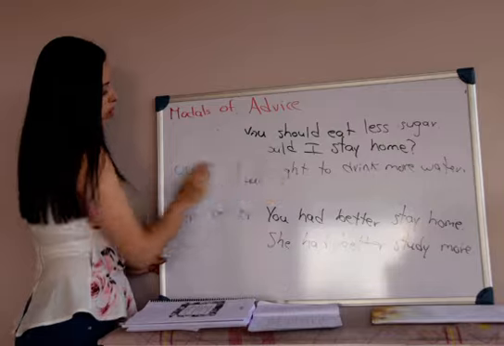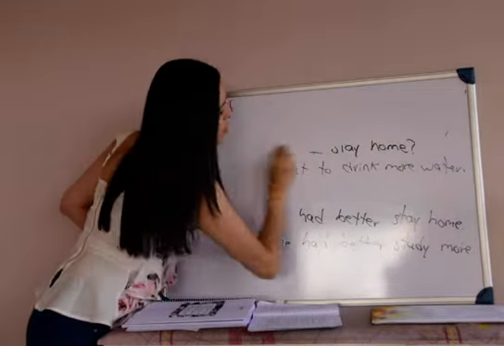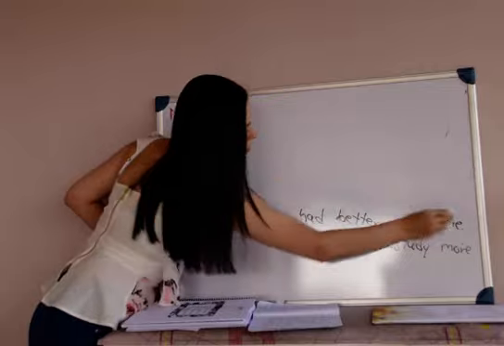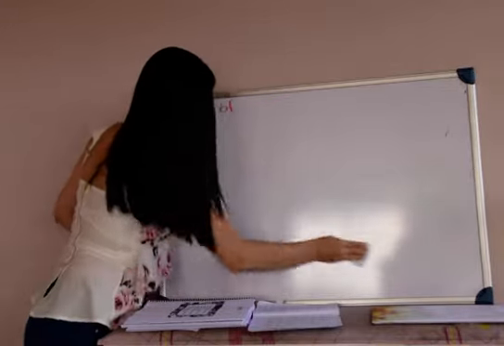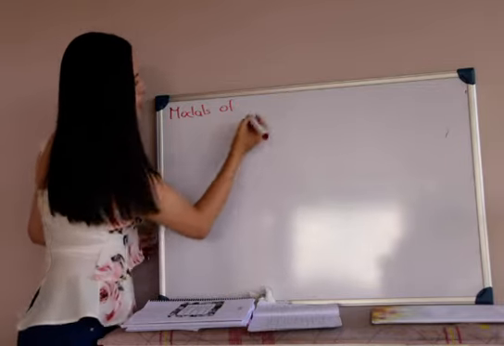And the last category is the modals of suggestion.